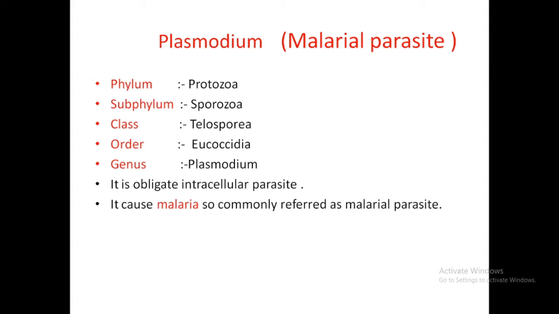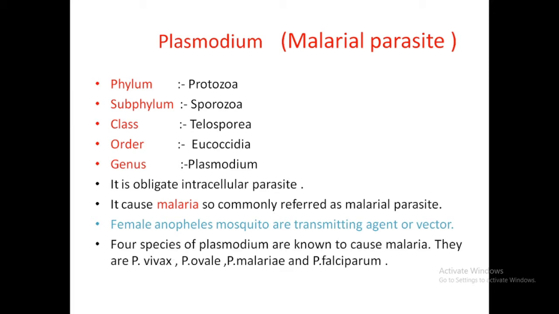The transmitting agent or the vector is the female Anopheles mosquito. Generally we all think that the female Anopheles mosquito is the causing agent, but it is not the causing agent, it is the transmitting agent, and the causing agent is Plasmodium. There are four species which cause malaria: Plasmodium vivax, Plasmodium ovale, Plasmodium malariae, and Plasmodium falciparum.